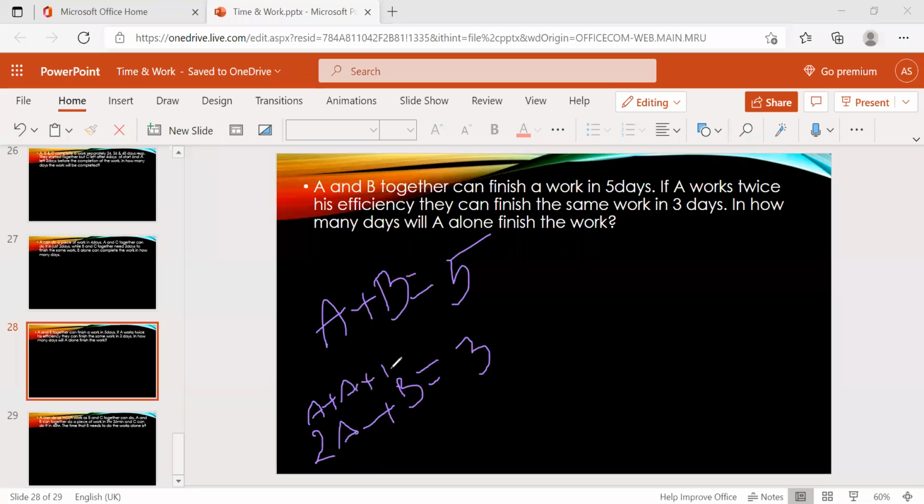Now take the LCM, 15. It is 3. It is 5, right? A plus B, we know here, that is 3. Just substitute that one. So A is nothing but 2.